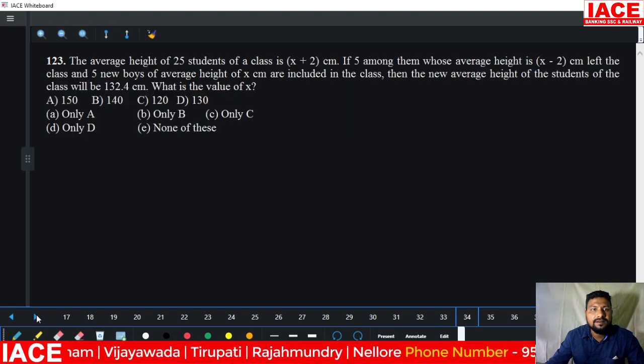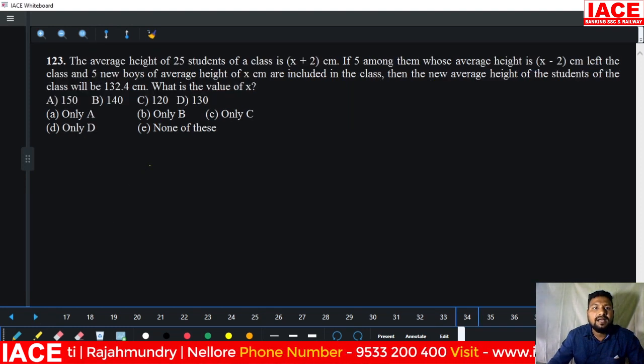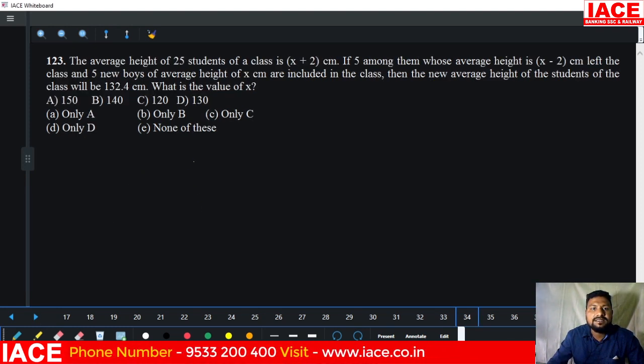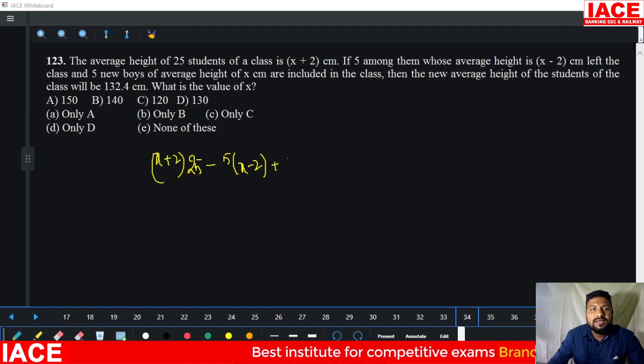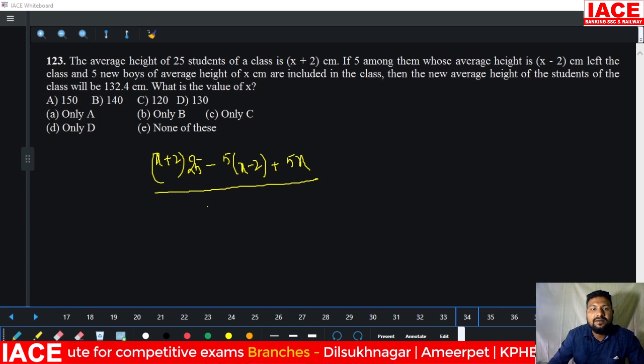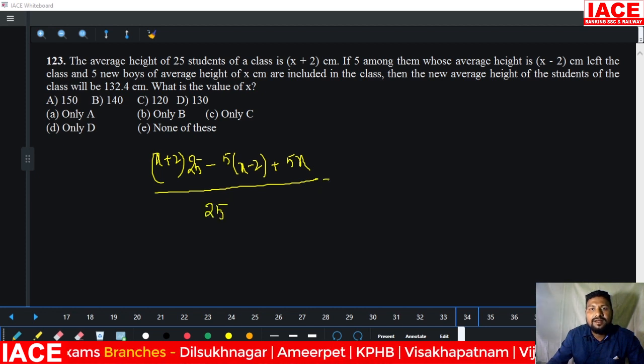Option B. Next, the average height of 25 students in a class is x plus 2, so (x plus 2) into 25. From this, 5 members are left, 5 into (x minus 2) is their average, and 5 new boys are entered, 5 into their average x, and nothing will be changed. Total is 25, and the final average becomes 132.4.